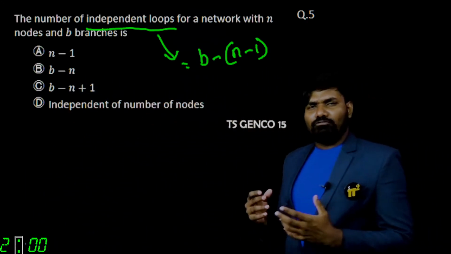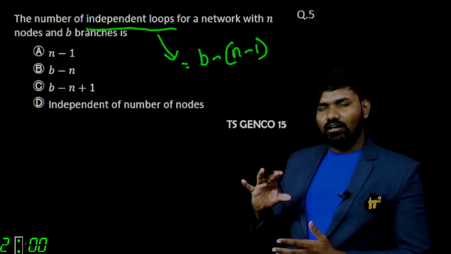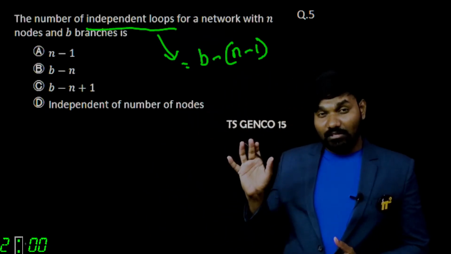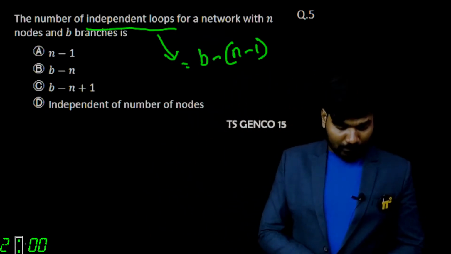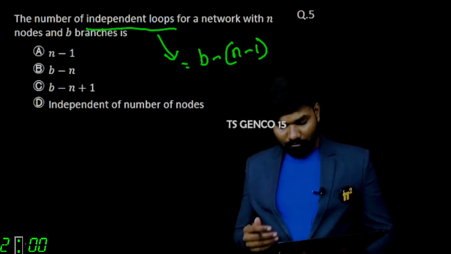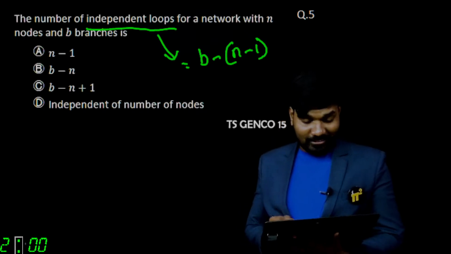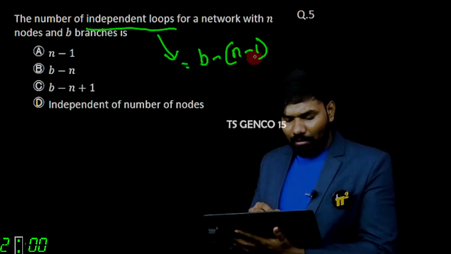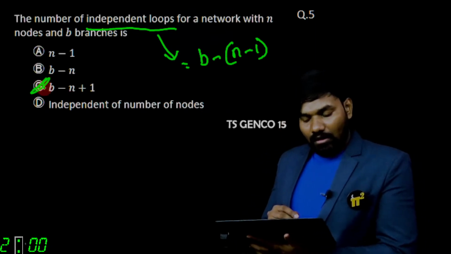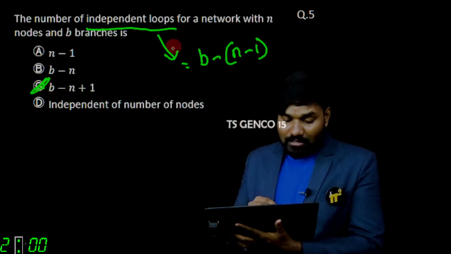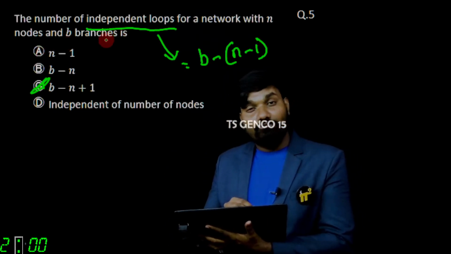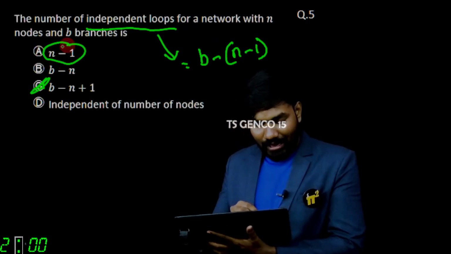Now tell me, for the same network, how many node equations will you write? What is the equation for it? This is b minus (n minus 1), which is b minus n plus 1, means C. This is the number of loops or mesh equations. If it is the number of node equations, then the answer would be n minus 1.